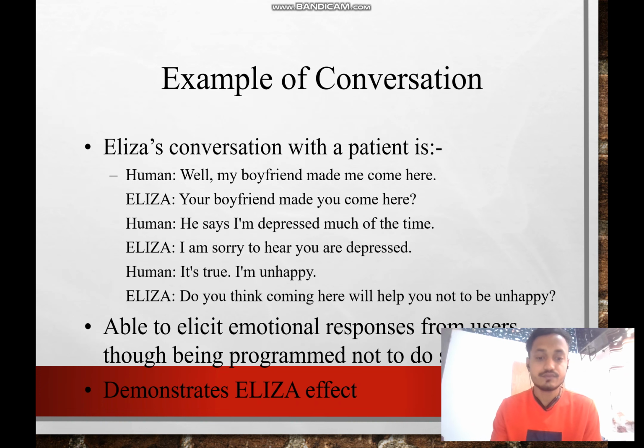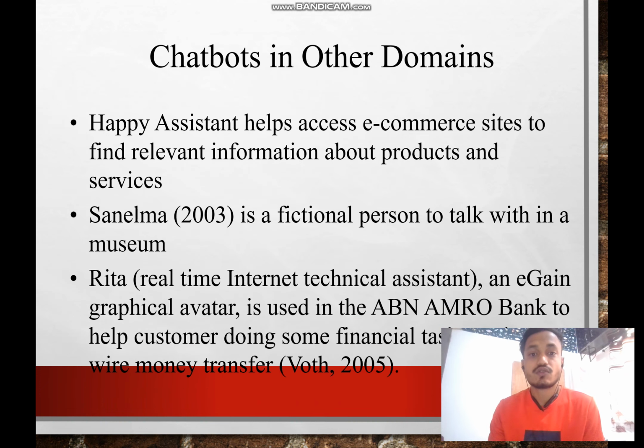Able to elicit emotional responses from users, so this is an emotional chatbot. It reads the emotion and tries to help, because in a healthcare service center we have to be emotional. We don't have to be harsh, so it's necessary to program the chatbot to be emotional. There are also chatbots in other domains, like e-commerce assistants that help find relevant information about products and services, like the e-commerce chatbot I mentioned in the first slide, which can help on sites like Flipkart or Amazon. Sanmela is a fictional person to talk with in a museum.